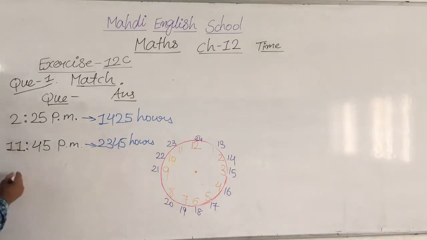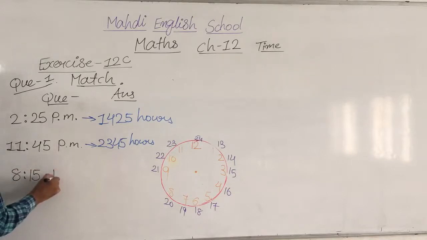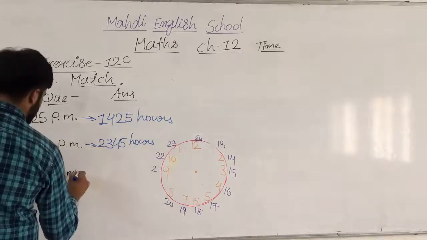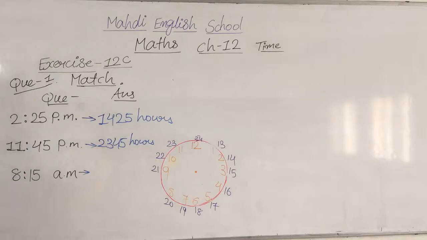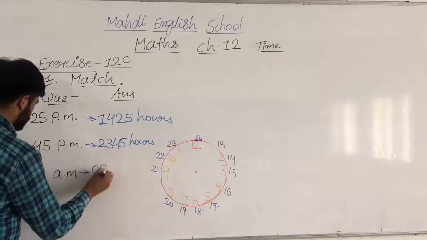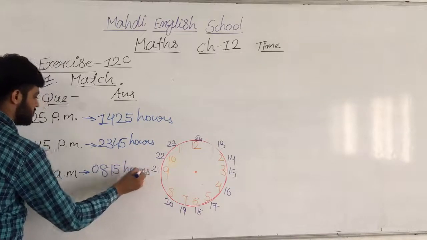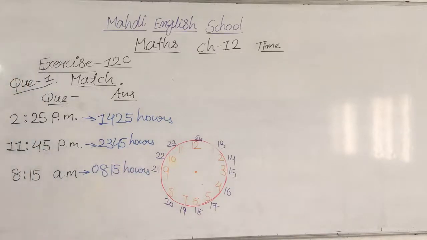Then after that, 8:15 a.m. What changes do we have to make? 8:15 hours as it is. No need to change it, since it is after midnight. So 8:15 hours. Note down all these things in the book, dear. I hope you all have understood.